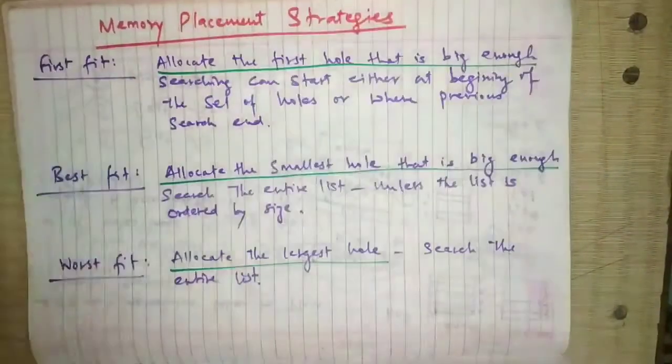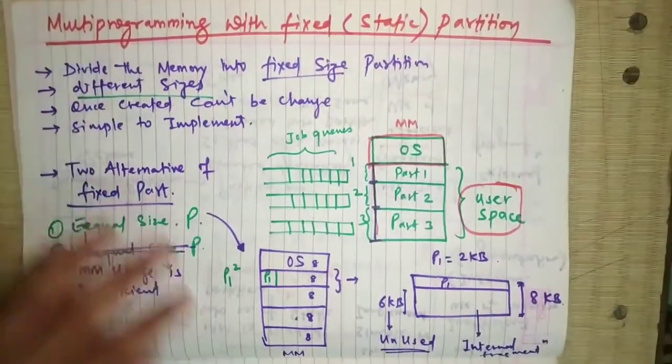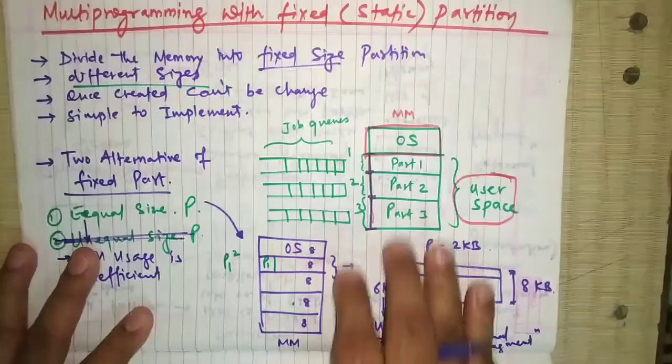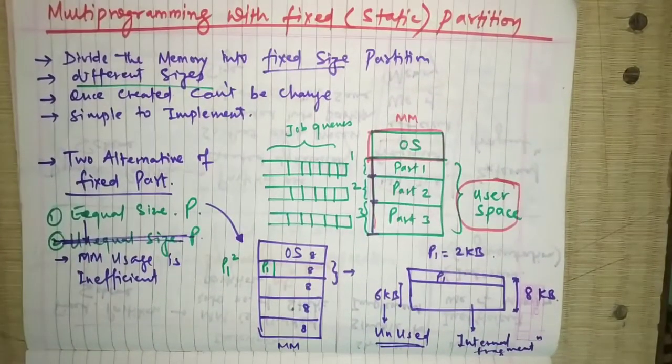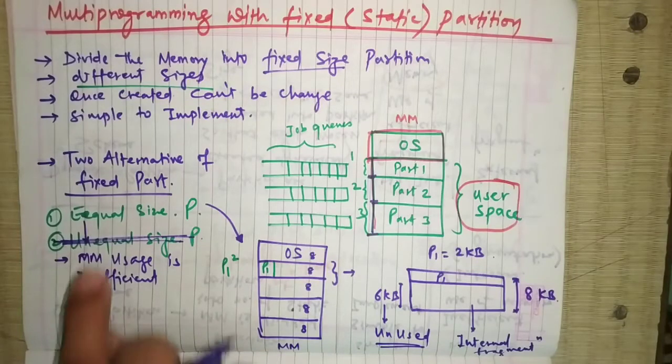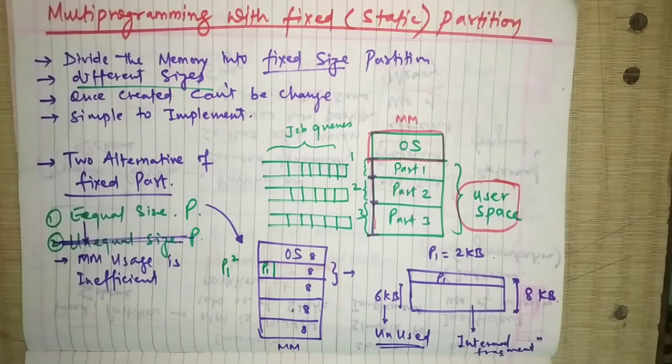As you know, in static partitioning, we will recall a few things: we have the equal size partitioning scheme and the unequal size partitioning scheme, and in static partitioning we got the internal fragmentation issue. The memory is allocated to the process and the remaining memory is wasted. That is the internal fragmentation problem we have seen.